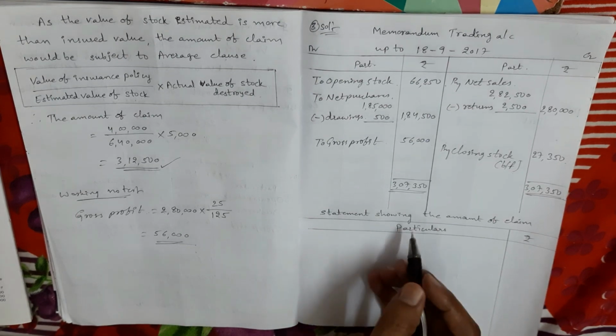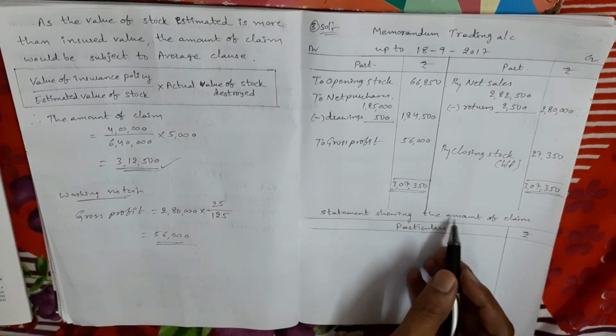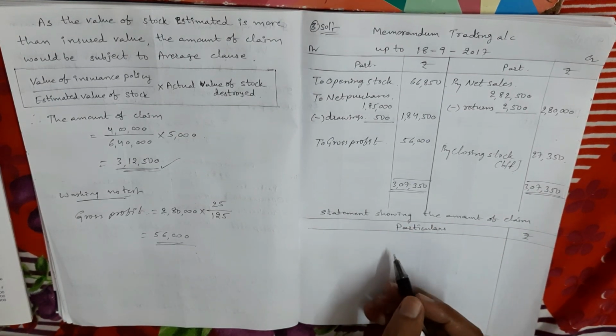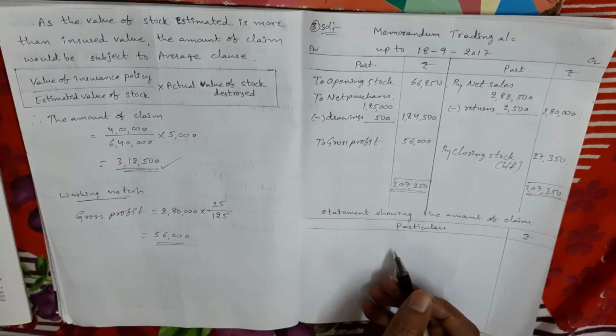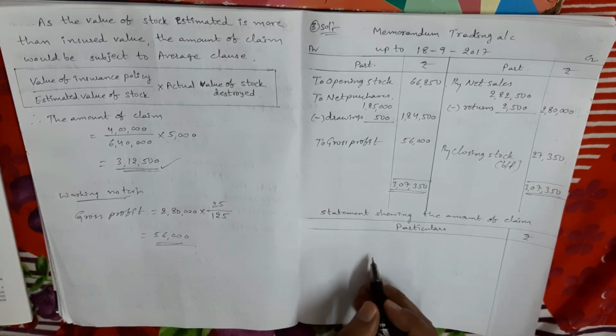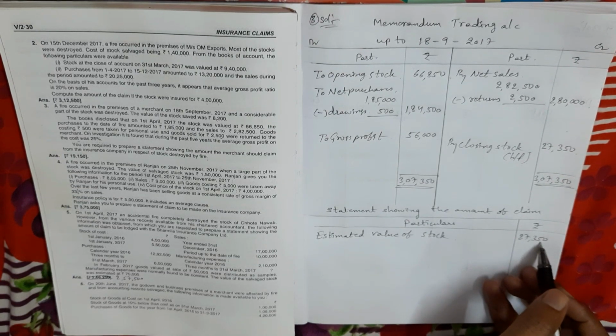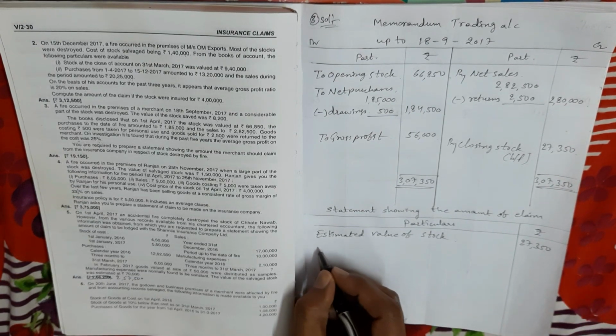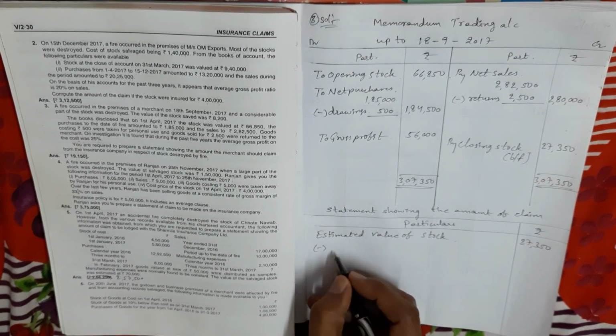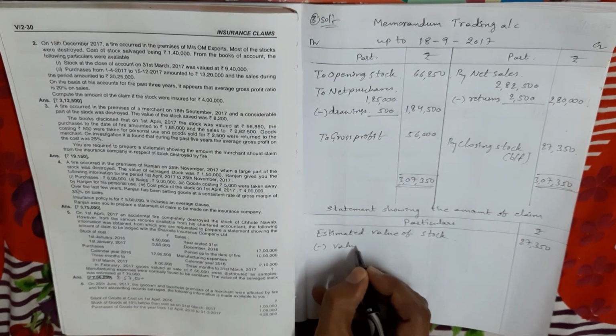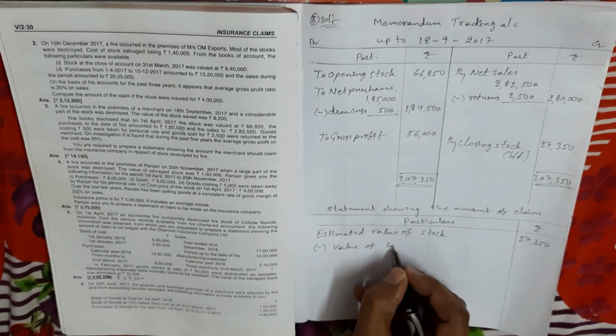Next, the statement showing the amount of claim. What is the next step? Calculation of the actual value of stock. So we take the estimated value of stock, 27,350 rupees. Next, from this, less value of salvage stock.